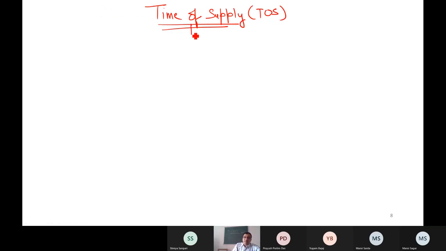Time of supply tells you the exact point in time when the liability to pay tax arises. When I say liable, liable means liability to the government.